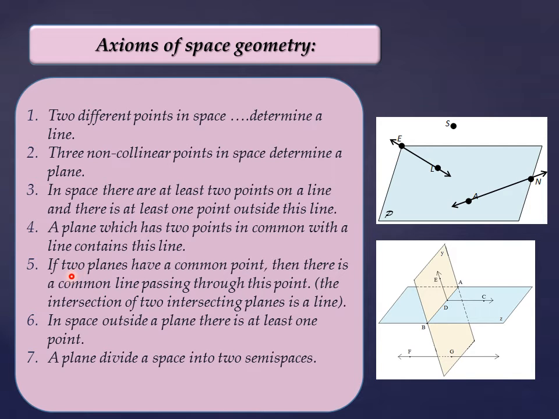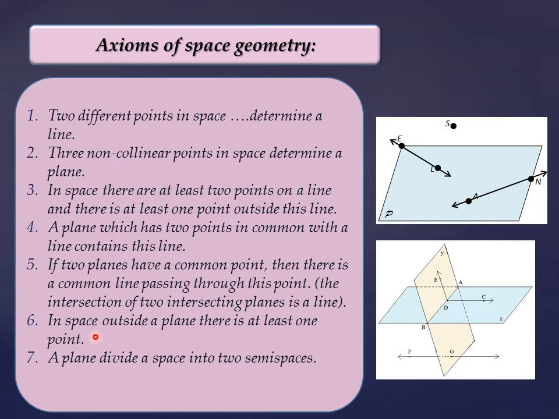Axiom 5, if 2 planes have a common point, then there is a common line passing through this point. The intersection of 2 intersecting planes is a line. Since we are talking about 2 planes here, this is the picture, and we say that the intersection of 2 planes is a line.